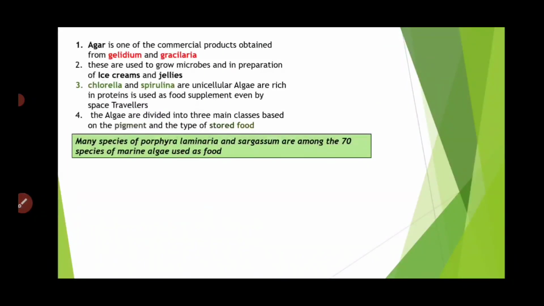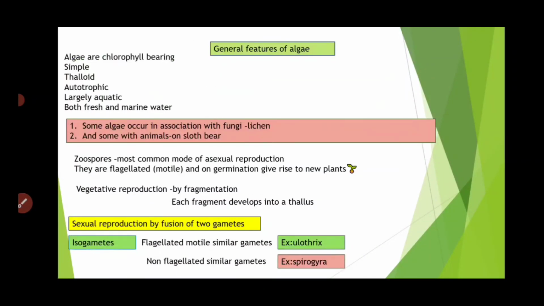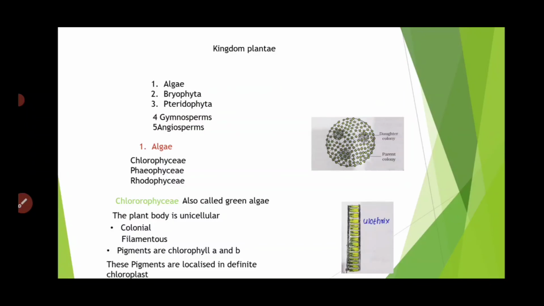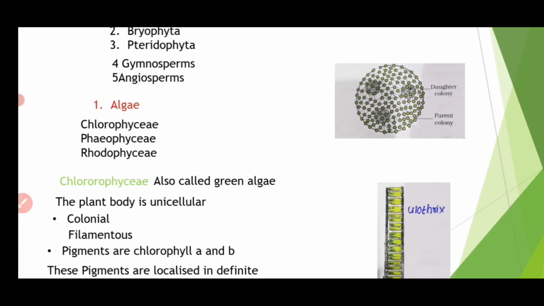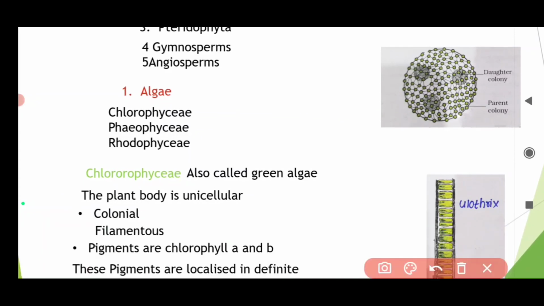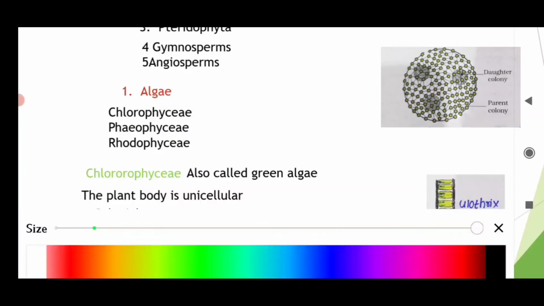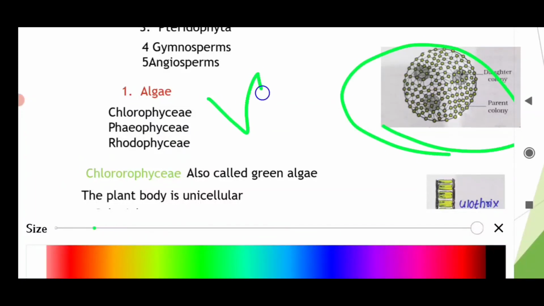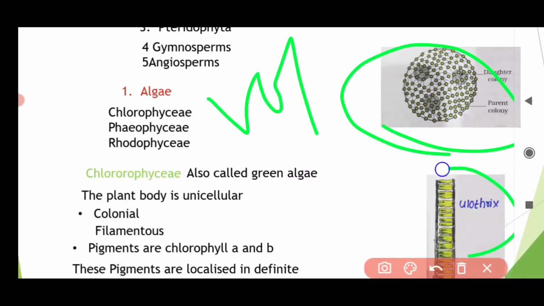Where did I mention that? Chlorophyll A and B. Yeah, here I mentioned chlorophyll A and B. Chlorophyll A and B are the pigments present in your chlorophyll. That's why they are green in color. And do not forget these diagrams. These diagrams are very, very important. This is Volvox and this is your filamentous Ulothrix.